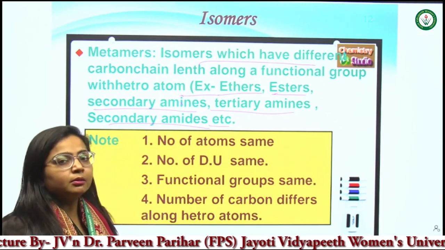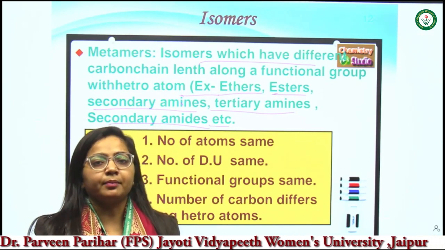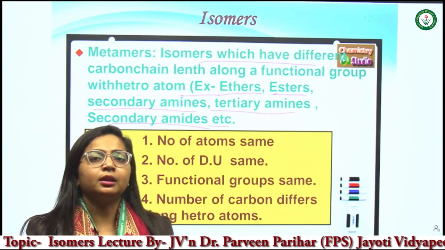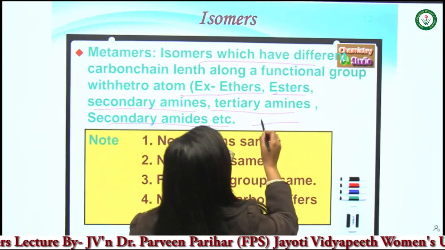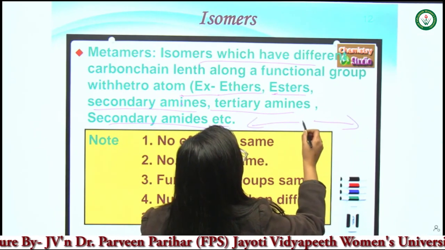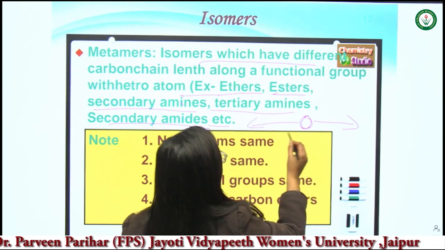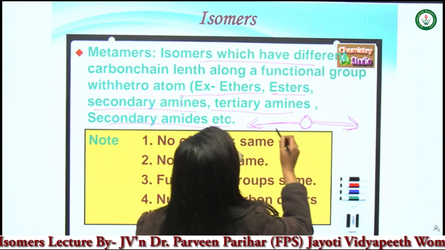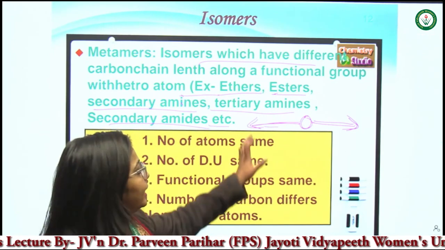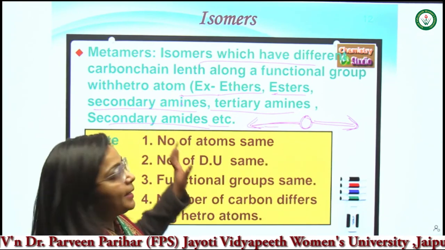So in metamerism, the difference is only in the length of the carbon chain. Suppose we have the heteroatom oxygen. On both sides of the oxygen atom we have a carbon chain, and the lengths of the two carbon chains will be different in the isomers. Those are the metamers.